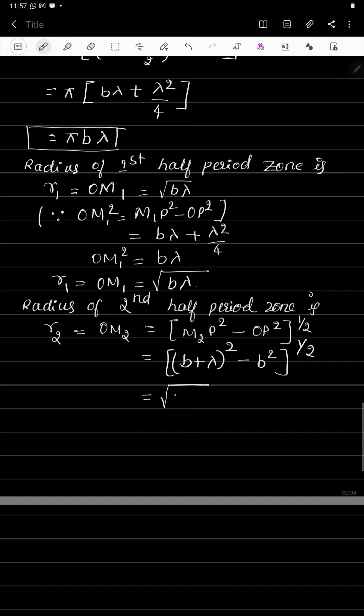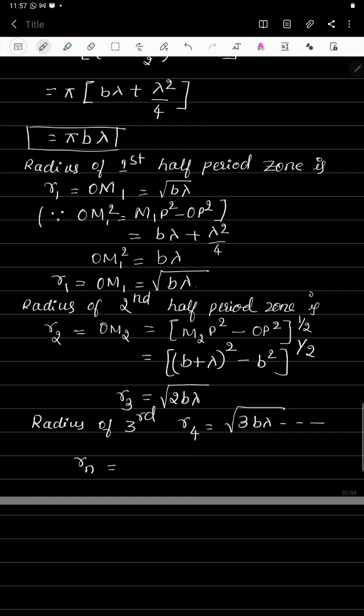So this is equal to square root of 2bλ, which is nothing but the radius of the second half period zone. In a similar manner, if you continue, the radius of the third half period zone, r3, becomes equal to square root of 3bλ, and this continues. So for the nth half period zone, the radius becomes equal to square root of nbλ. So now this is regarding the radius of different half period zones.